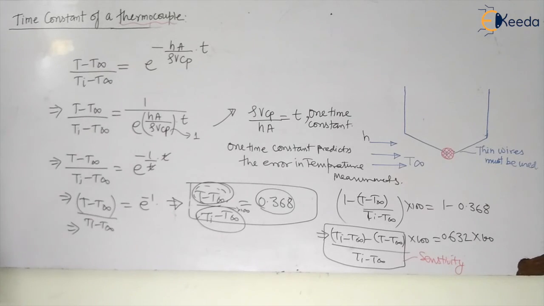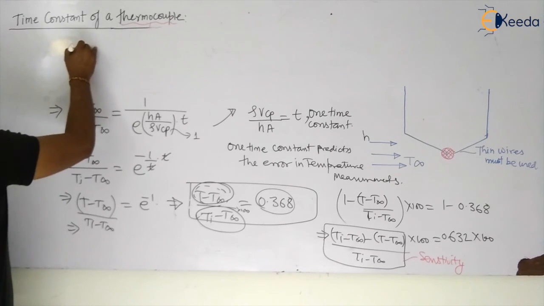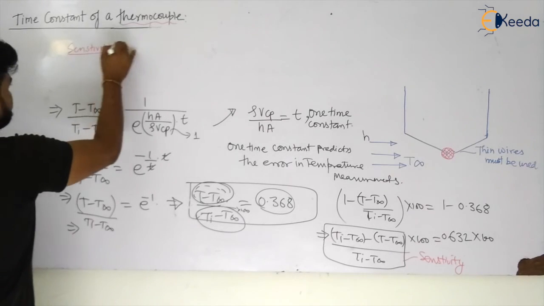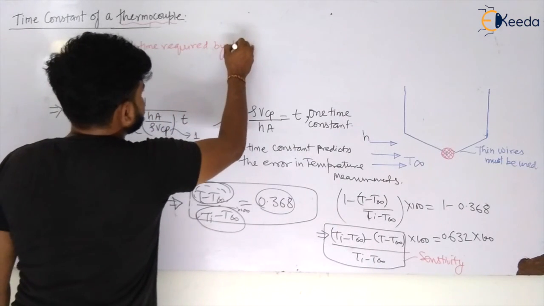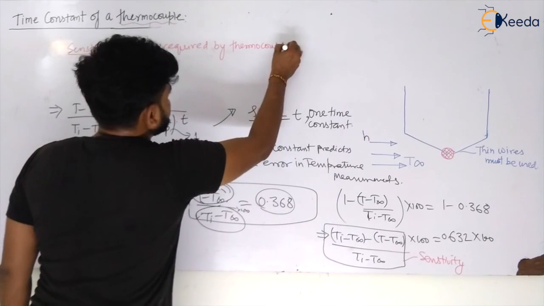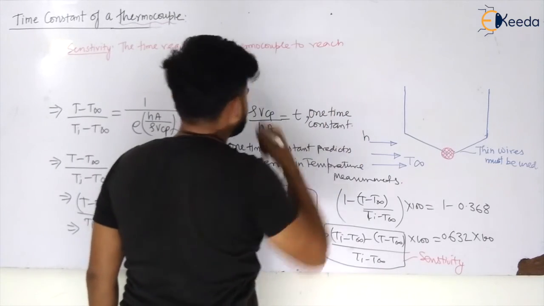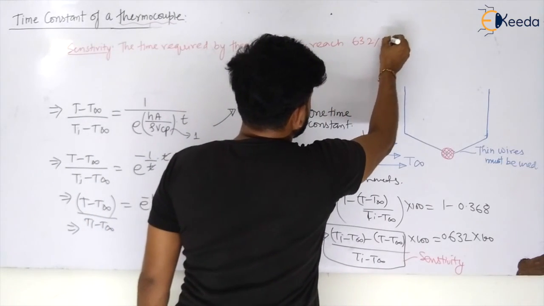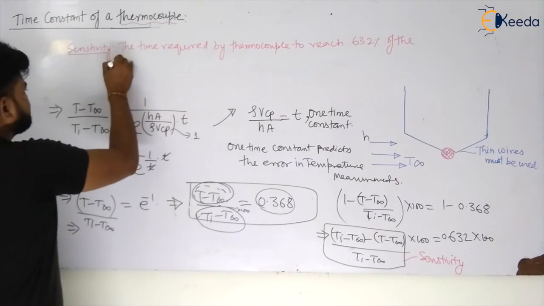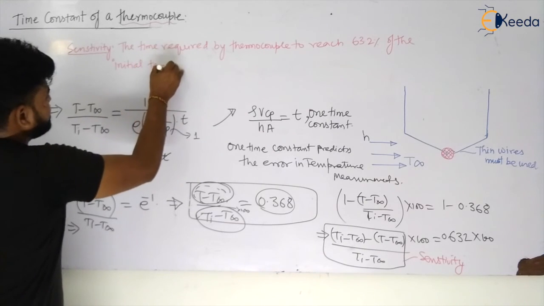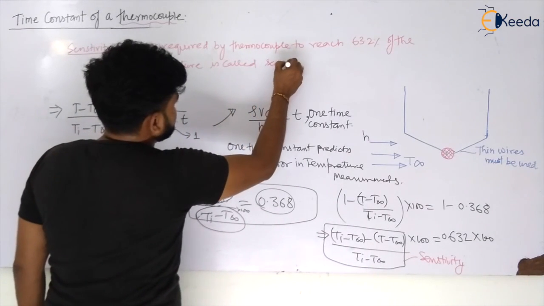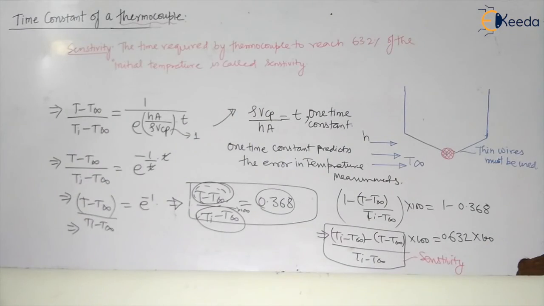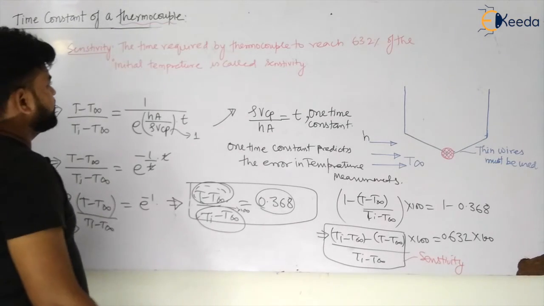So we can say sensitivity can be defined as the time required by a thermocouple to reach 63.2% of the initial temperature difference.